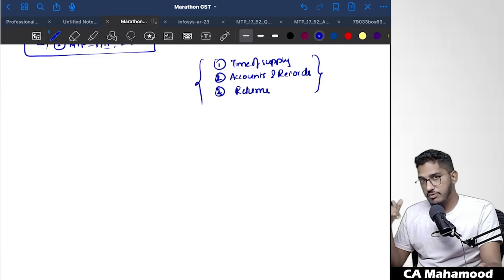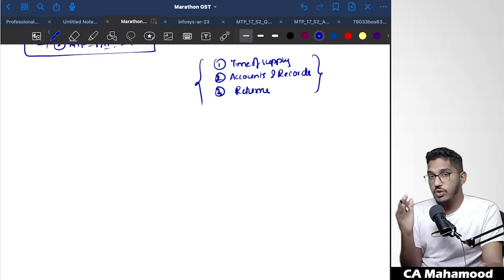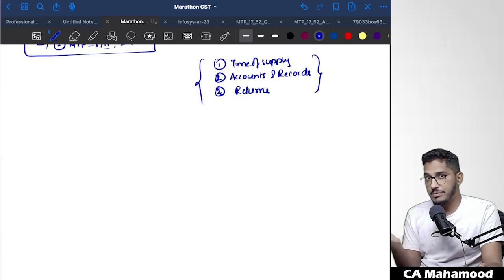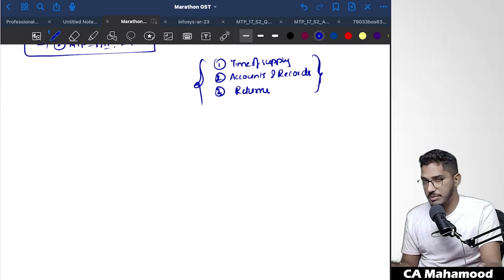If time permits, if you cover all the remaining chapters, after solving the MTPs and RTPs, after going through the amendments, and still you have time left, then you come and have a look at the last 3 chapters. So these are the last priority chapters.